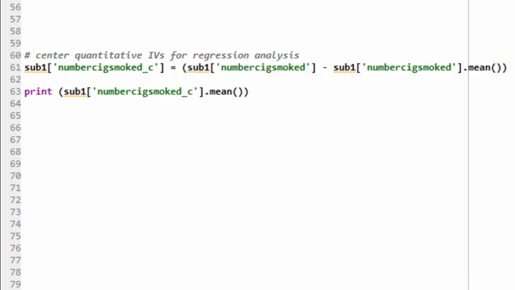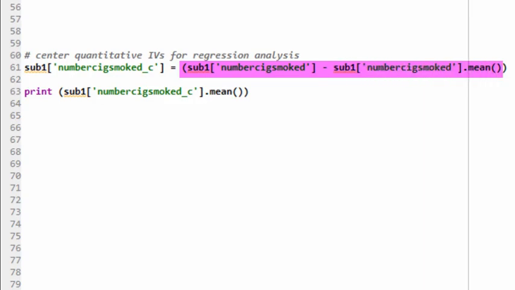Going back to the Python program for this example, we add this code to center the number of cigarettes smoked variable. First, we create a new variable called numcigmoked_c in our sub1 data frame. In brackets, we type the new variable name, numcigmoked_c, enclosed in quotes. After an equal sign, we put in parentheses the name of the original variable, sub1 numcigmoked, minus the mean of numcigmoked.